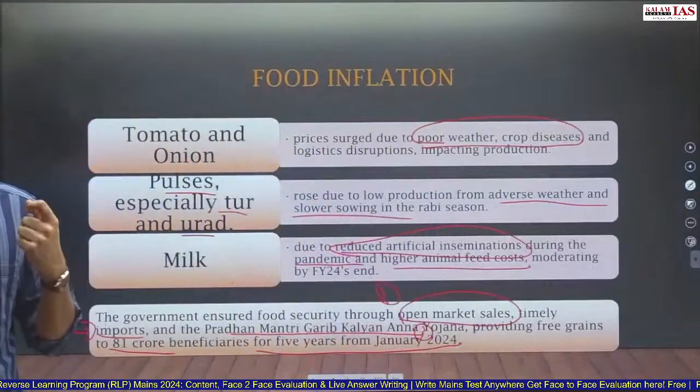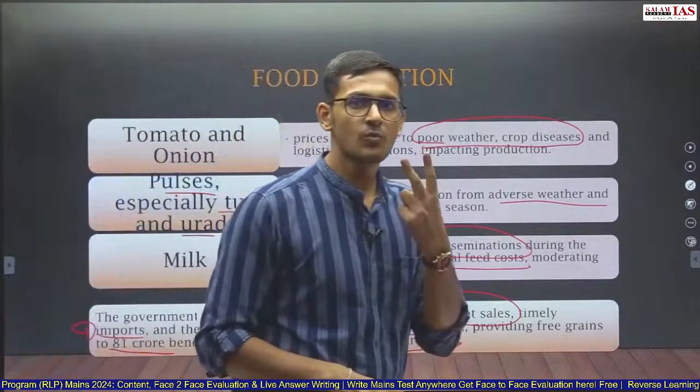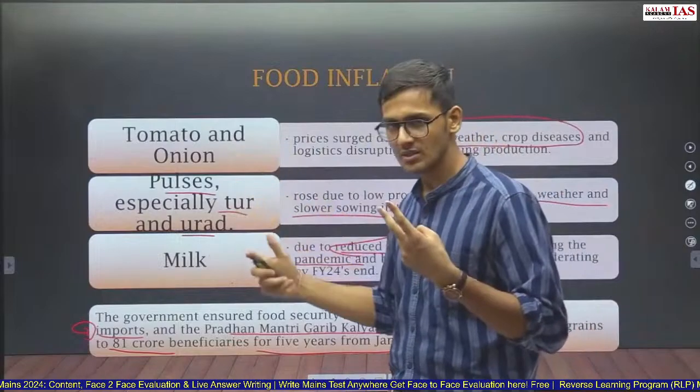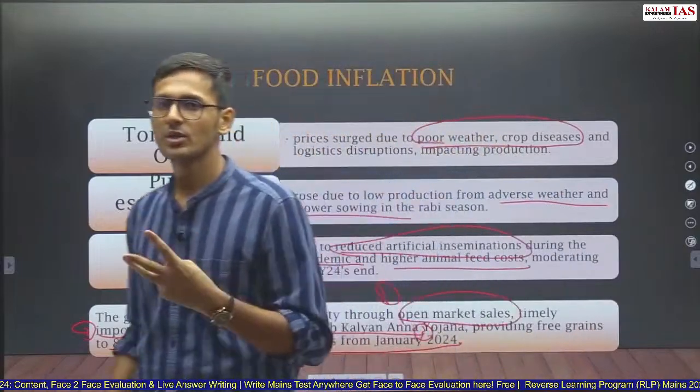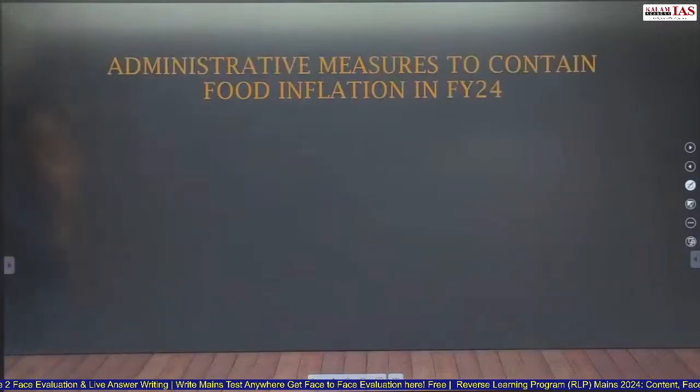So we have looked at the data, what the food inflation figure was. We have looked at the reasons behind food inflation. We have different examples: tomato, onion, pulses and milk. And we have also looked at the government steps taken to control food inflation and secure food security during the time of food inflation.